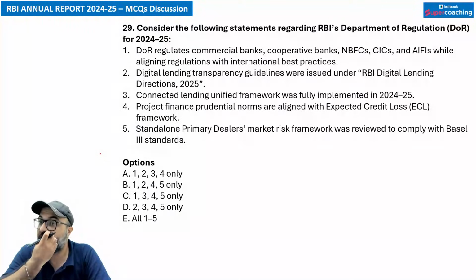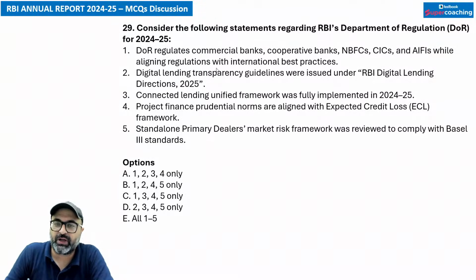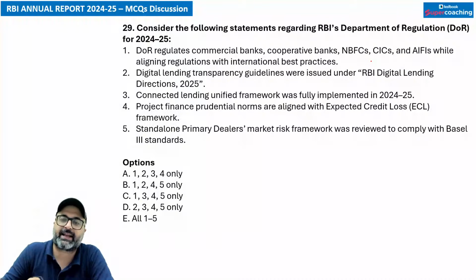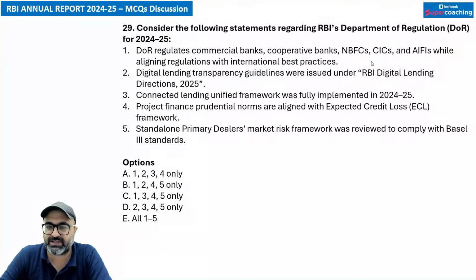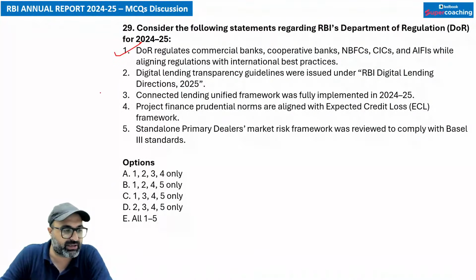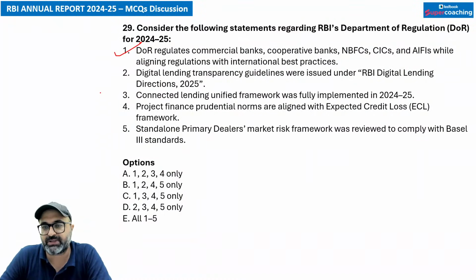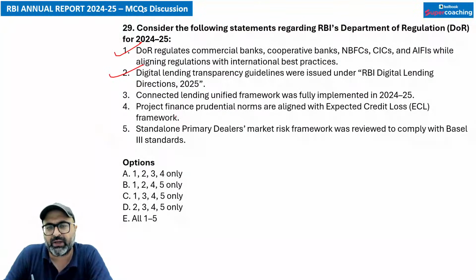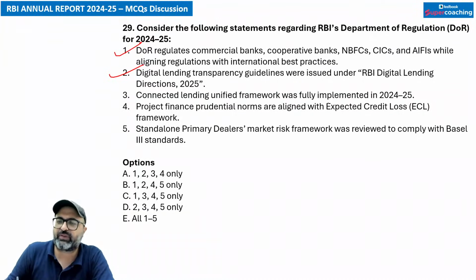Consider the following statement regarding RBI's Department of Regulation. So if I talk about the Department of Regulation regulates commercial banks, cooperative banks, NBFCs, credit information companies, all India financial institutes, while aligning regulations with the international best practices. Absolutely word by word the correct answer. The next point is Digital Lending Transparency Guidelines were introduced under RBI Digital Lending Guidelines 2025. Correct, nothing wrong.